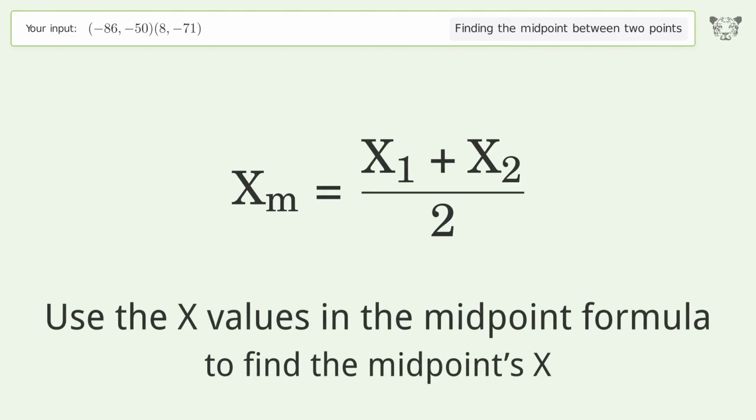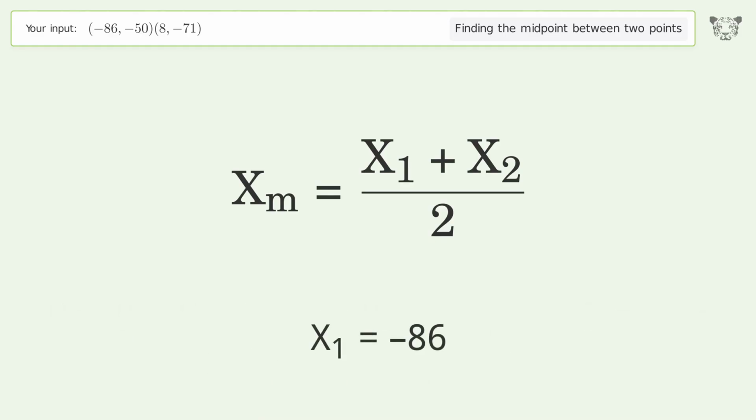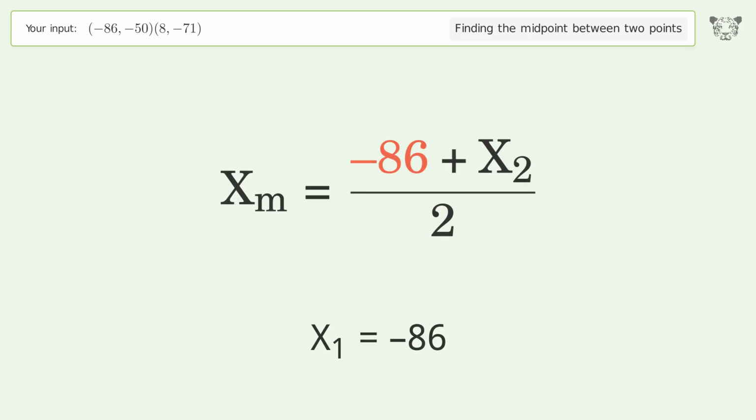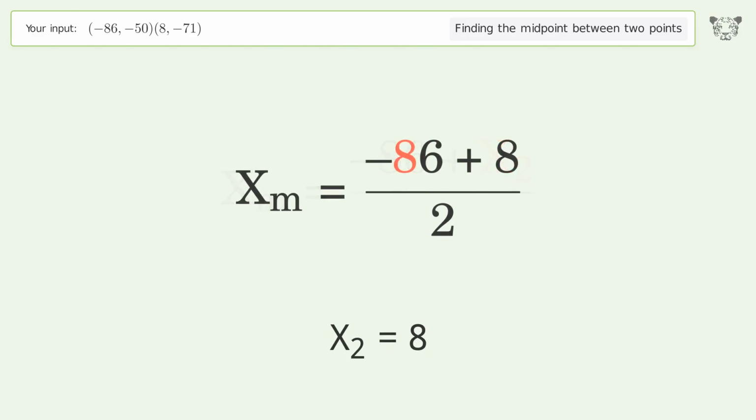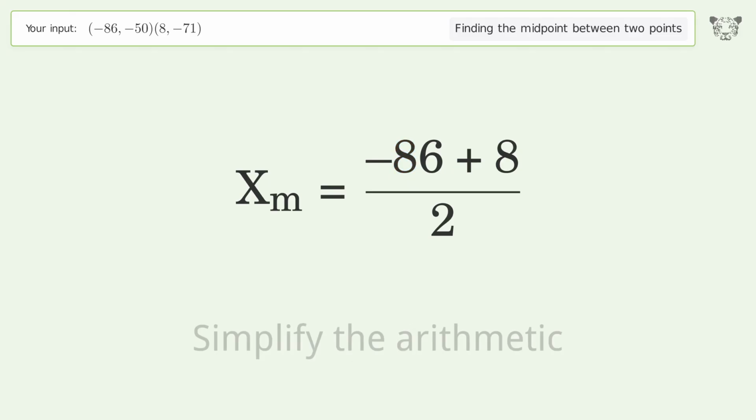Use the x values in the midpoint formula to find the midpoint's x. x1 equals -86. x2 equals 8. Simplify the arithmetic.